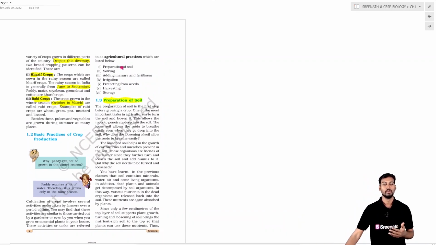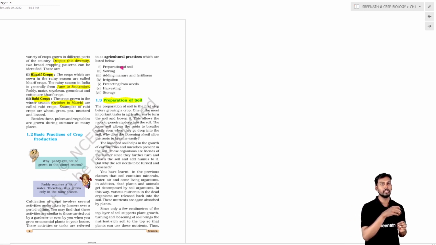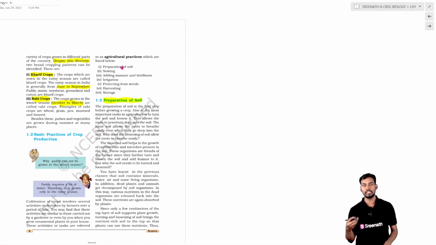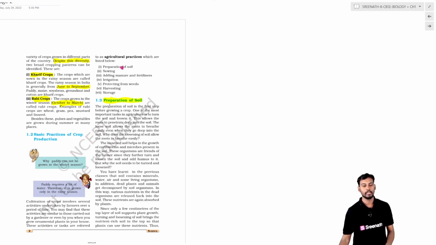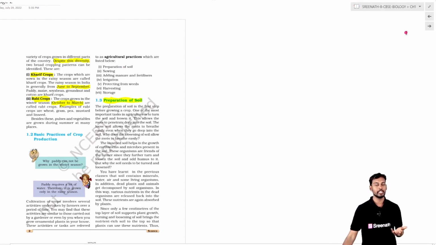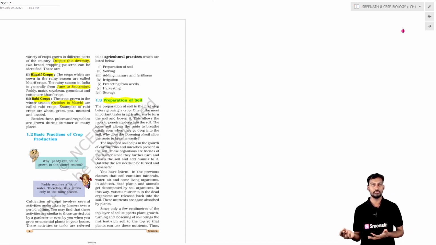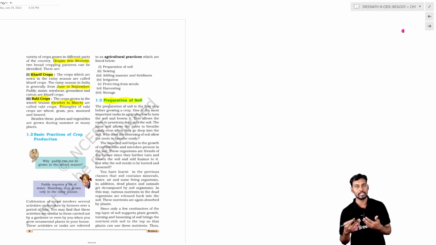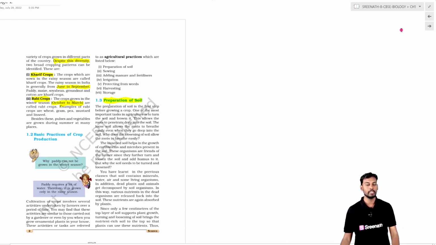Next one is sowing. After the soil has been prepared, the seeds are sown in the field of the respective crop, so that they can grow and the yield can be obtained. Finally, we go with the addition of manure and fertilizers. With crops, we are not leaving them to nature alone, so the care and protection we provide, along with the addition of manure and fertilizer, is much needed for the crop to grow in a better way.